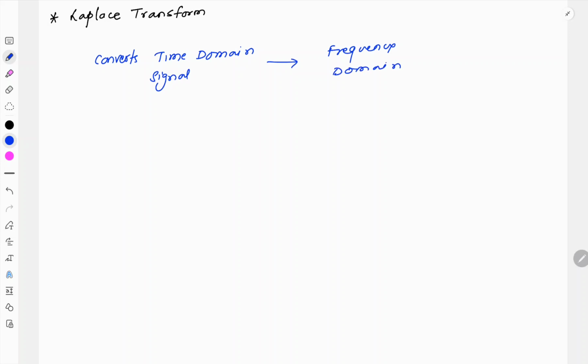Now, the question arising is, if we have Fourier transform that converts time domain signal into frequency domain, then why is there a need of Laplace transform? The answer to this question is a word called non-absolutely integrable signals.